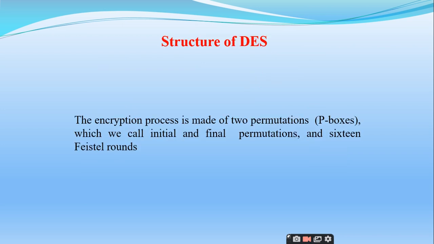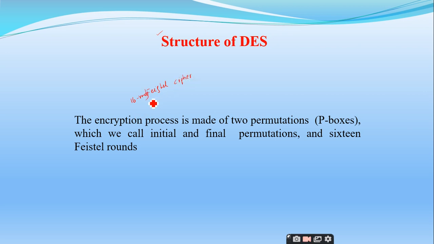Yes, sir. Right. So this is very important. This actually is the heart of the DES. So the structure of DES. The entire encryption process of the DES algorithm makes use of different rounds of Feistel ciphers. In general, we have 16 rounds of Feistel cipher.